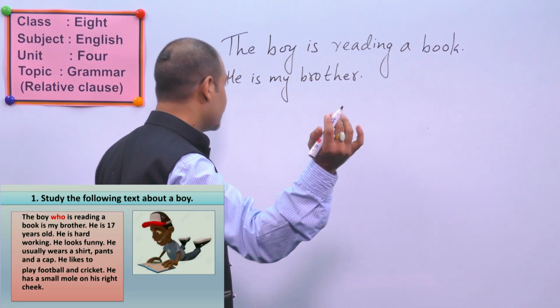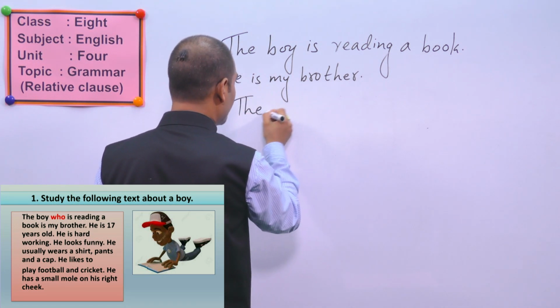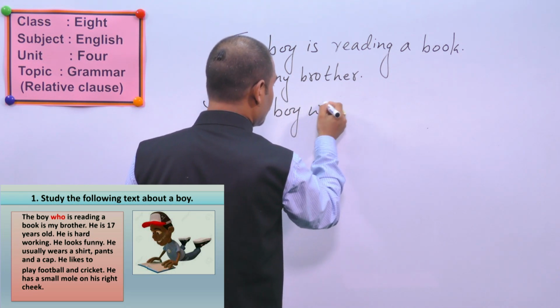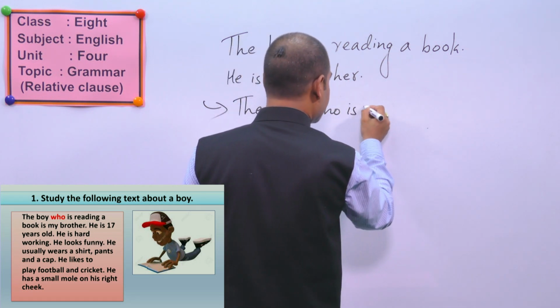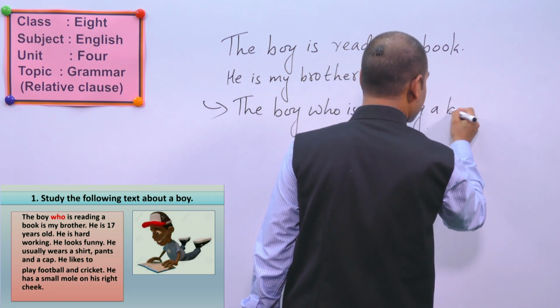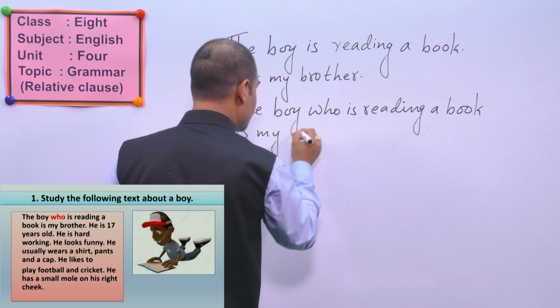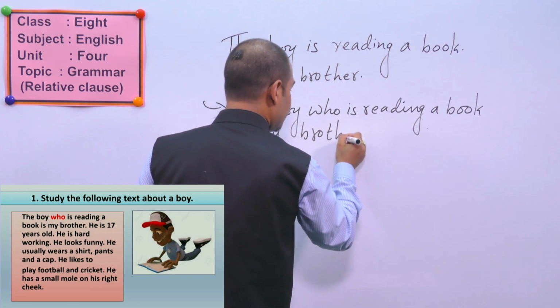Your sentence I have already shown you on the slide. It becomes: the boy who is reading a book, B-O-O-K, is my brother, B-R-O-T-H-E-R.